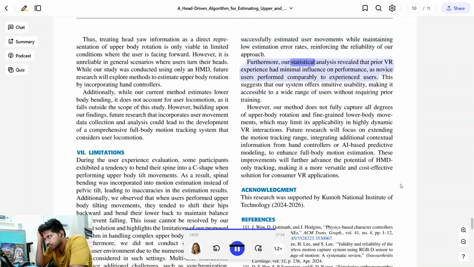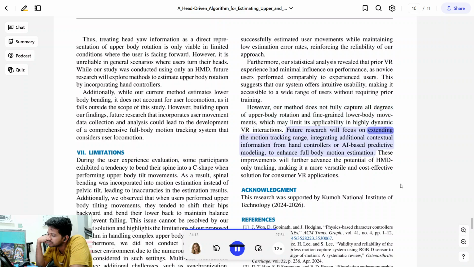Furthermore, our statistical analysis revealed that prior VR experience had minimal influence on performance, as novice users performed comparably to experienced users. This suggests that our system offers intuitive usability, making it accessible to a wide range of users without requiring prior training. However, our method does not fully capture all degrees of upper body rotation and fine-grained lower body movements, which may limit its applicability in highly dynamic VR interactions.